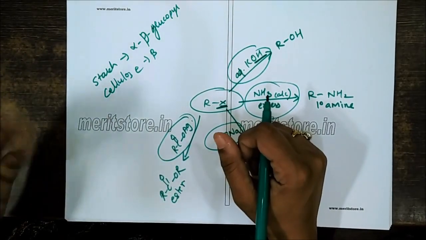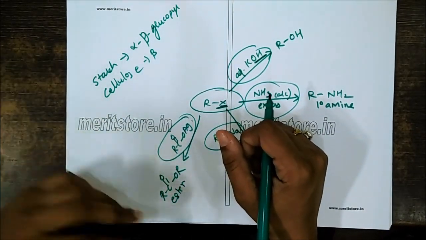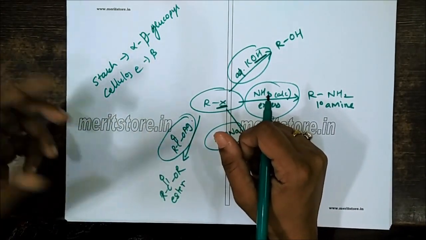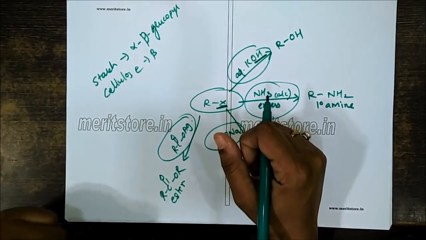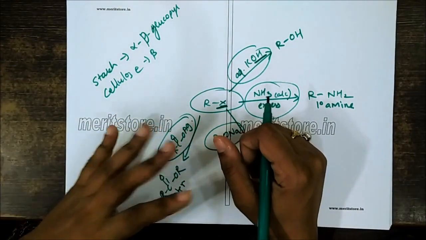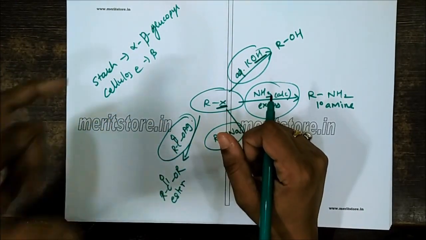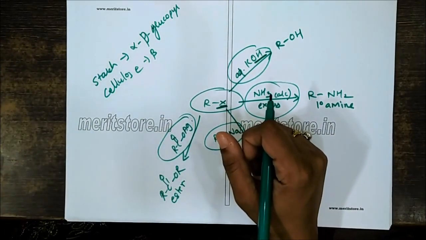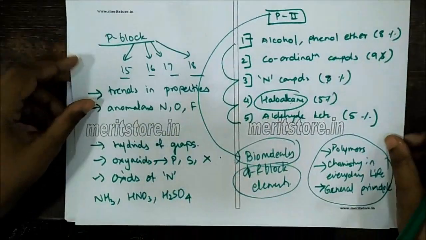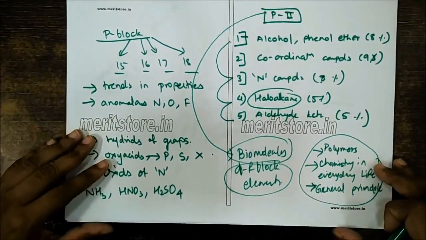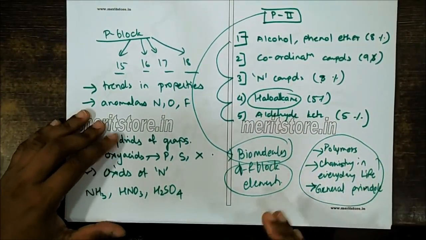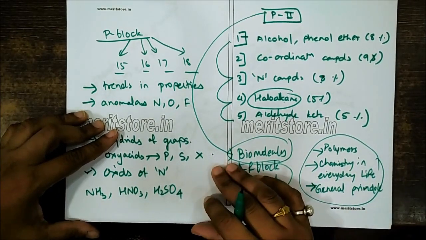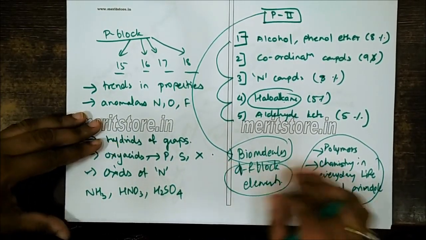For example, if they talk about DNA or RNA, DNA and RNA differ in the sugar. In DNA we have deoxyribose sugar, and in RNA we have ribose sugar. So there are small differences that have to be remembered, because when we talk about biomolecules or polymers or chemistry in everyday life, some general knowledge questions may be connected, or they are chapters related to general knowledge, so they can be asked this time.